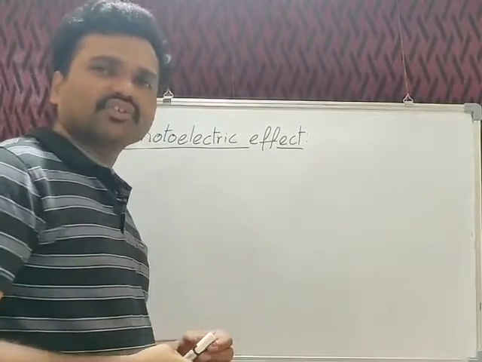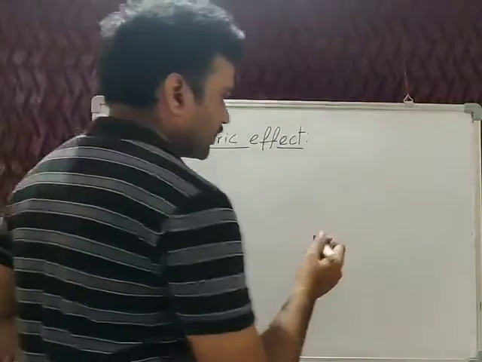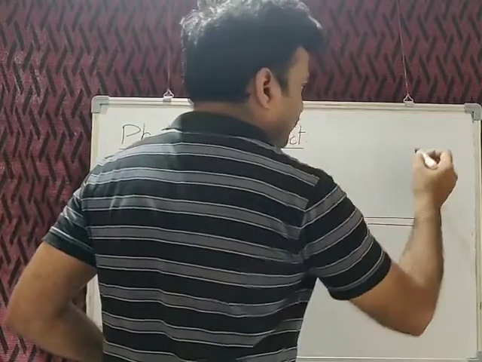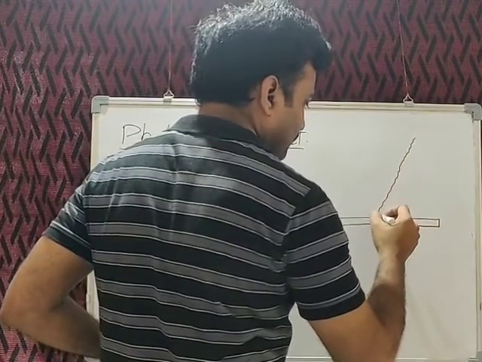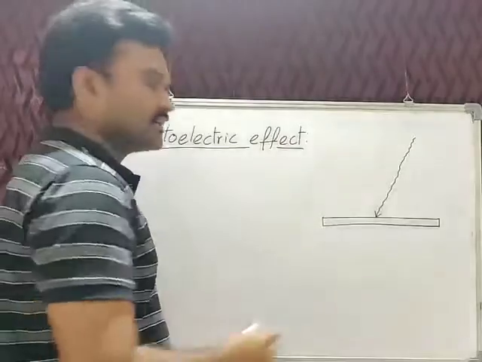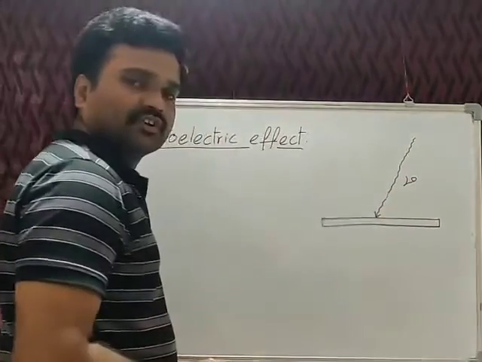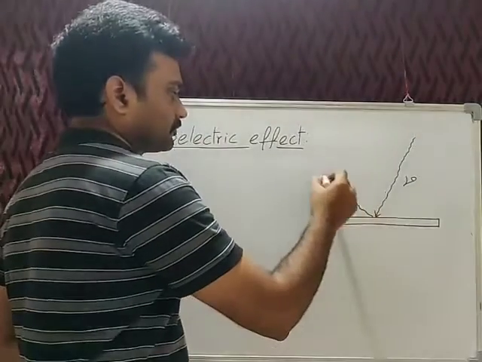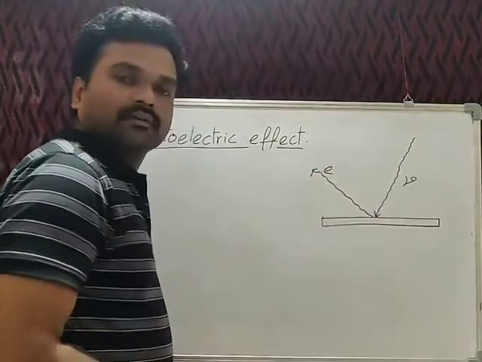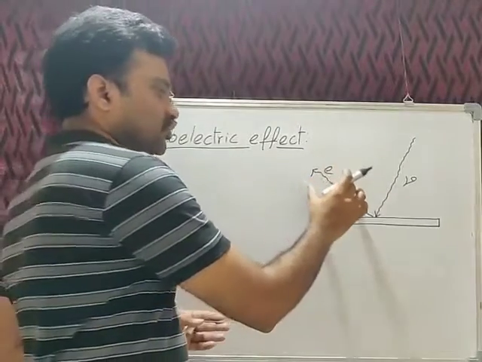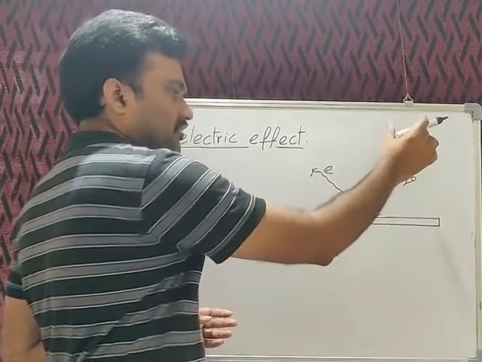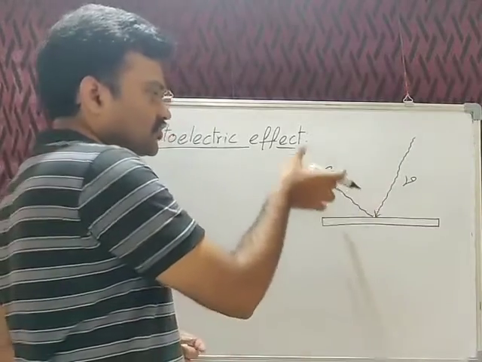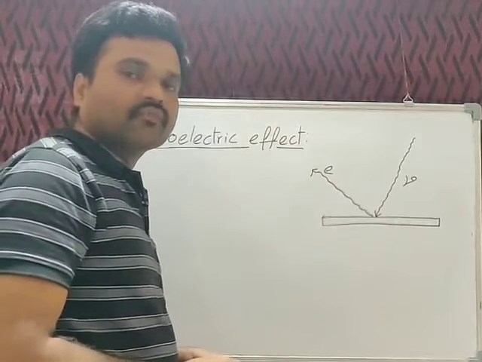He conducted an interesting experiment in which he took a metal plate. He passed a certain light with certain frequency onto this metal surface. Then he observed, interestingly, some electrons are ejected from that metal surface. So this phenomenon of ejection of electrons from the metal surface by passing certain light onto it, he called photoelectric effect. The electrons ejected out, he called photoelectrons.